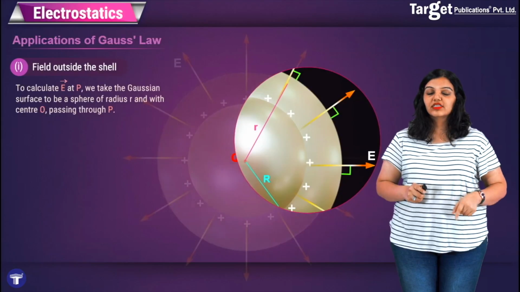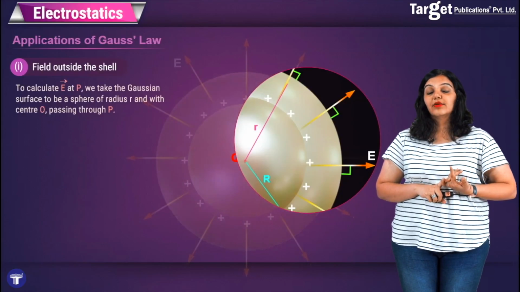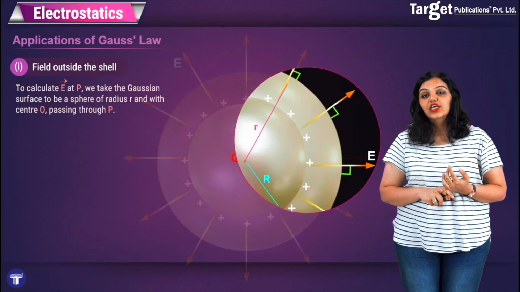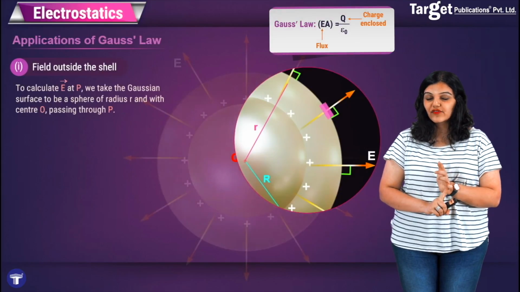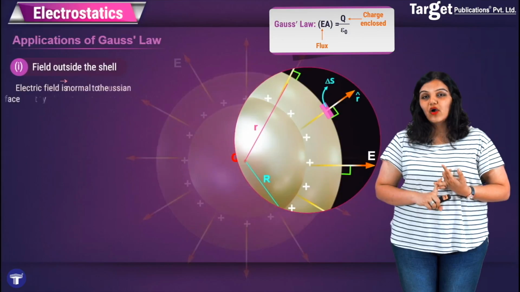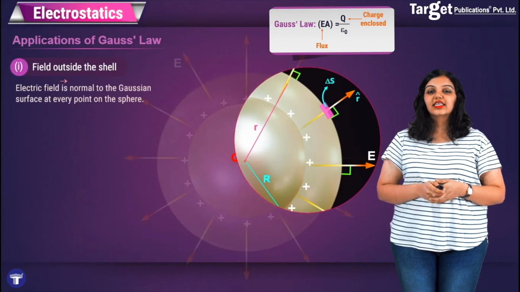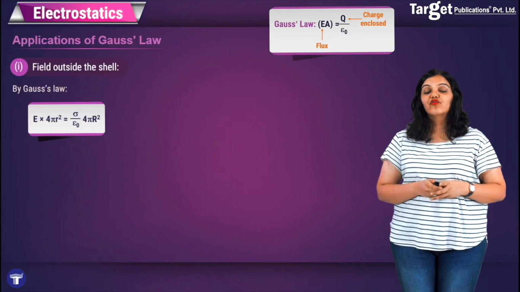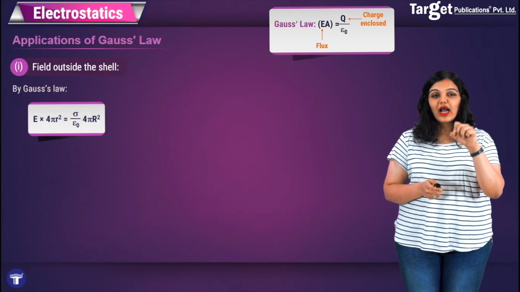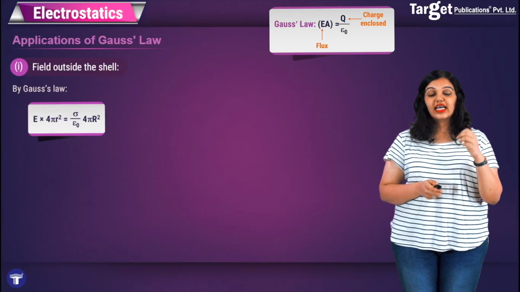Why is this important? Because whenever the field lines are perpendicular to the Gaussian surface, you can simply take the flux to be a product of the magnitude of the electric field and the area of the Gaussian surface. So in this case, the electric flux will come out to be simply a product of E into 4 pi r square, where 4 pi r square is the area of the Gaussian surface and E is the magnitude of the electric field.